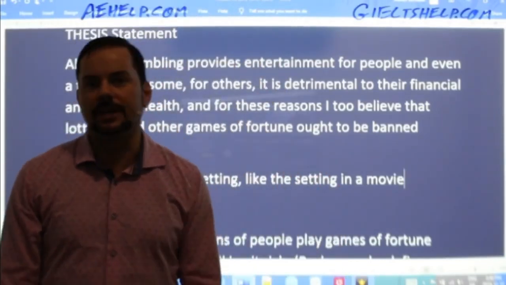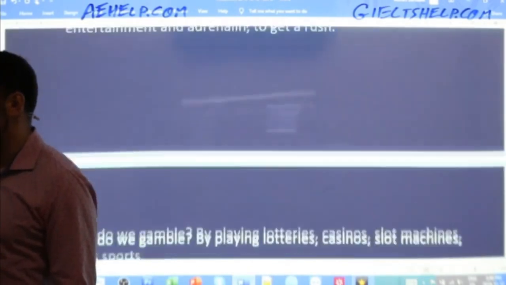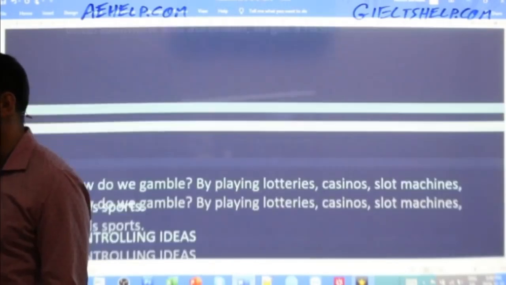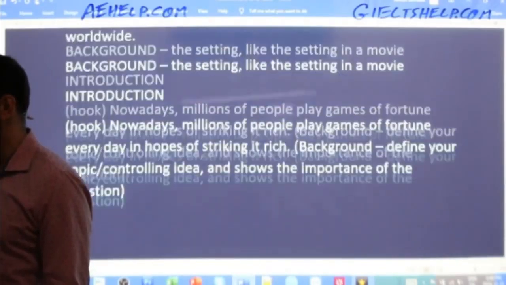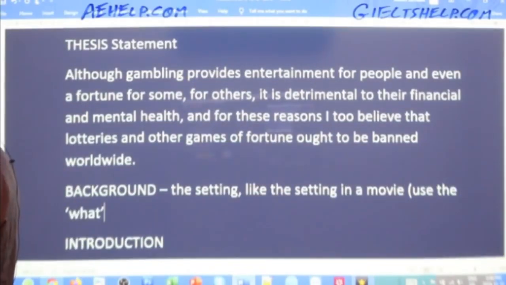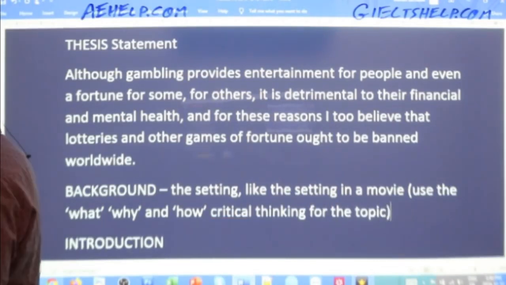what is gambling? Okay. Don't overcomplicate your background, students. For your background, just simply go back to the what, why, how for the topic. Here, let me make that clear for you, okay? So use the what, why, and how critical thinking for the topic, okay? So that's all you got to do.